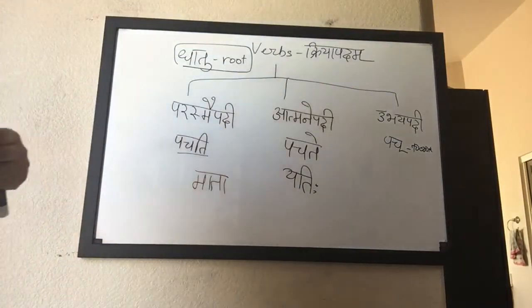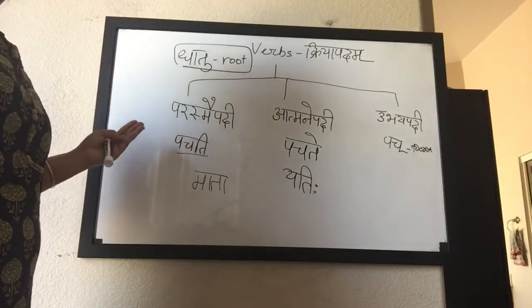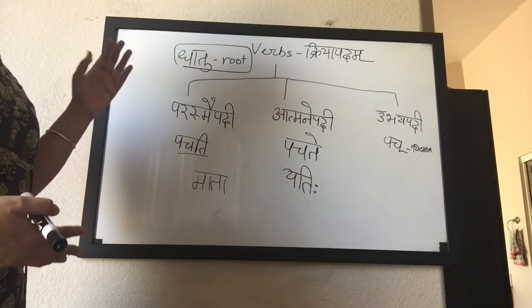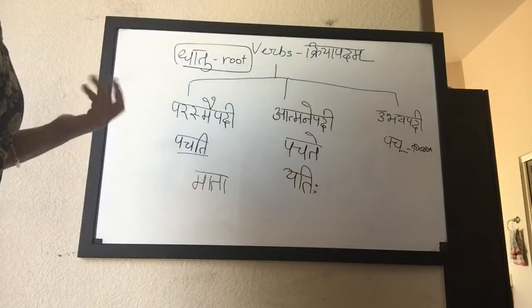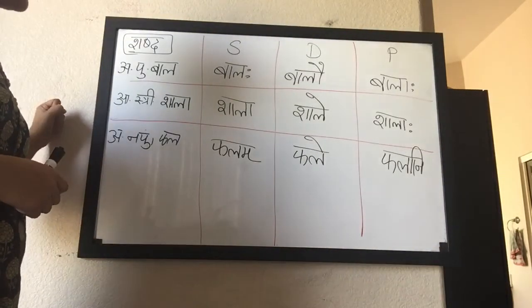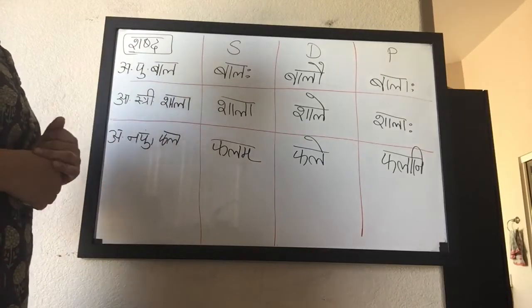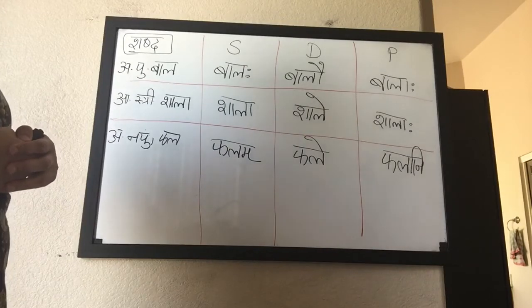Now, let us see how the shabdas are declined in Prathama Vibhakti. As I said, the shabdas are declined in 7 to 8 Vibhaktis. Let us see the Prathama Vibhakti of the shabda. Depending on the word ending, whether it is akaranta or akaranta, the shabdas are declined depending on their gender as well.